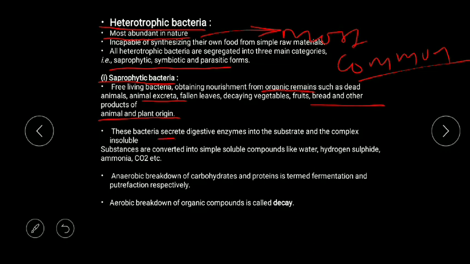Okay. Now, how do they get nutrition from them? They release enzymes. They secrete digestive enzymes. These secreted digestive enzymes from bacteria will convert complex insoluble substances into simple soluble substances like water, hydrogen sulfide, ammonia, CO2, etc. So this conversion of complex into simpler substances by release of enzymes is carried out by saprophytic bacteria. So we can say this is a type of extracellular digestion.